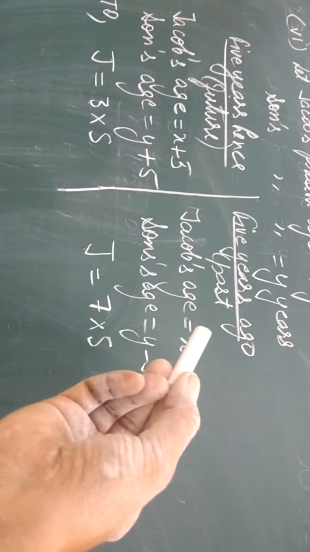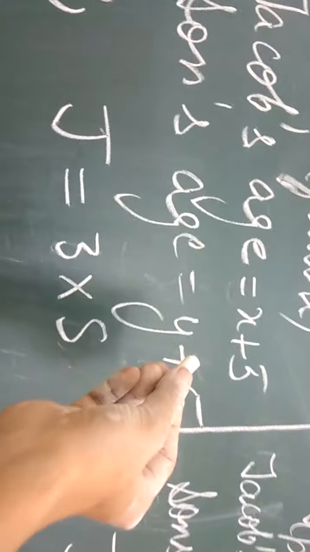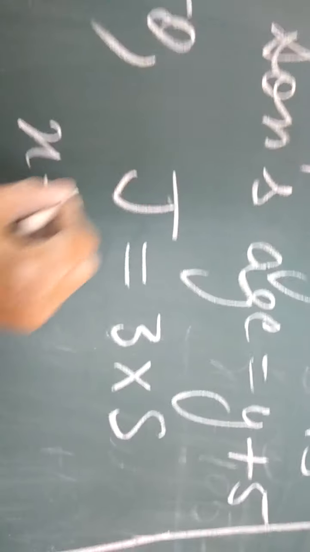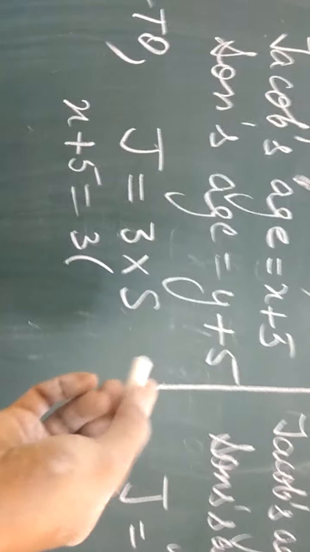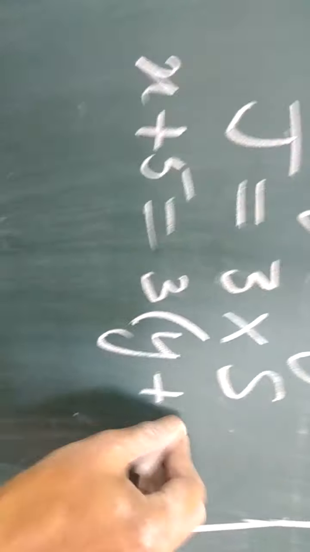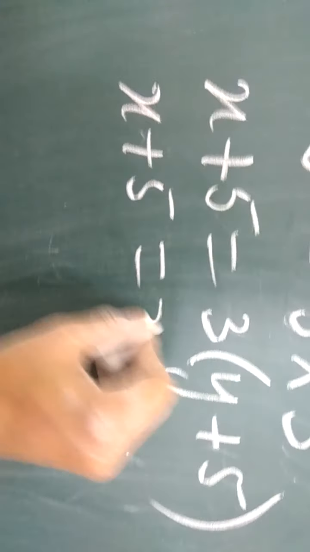Because they are talking about the past tense, 5 years ago, we will use these ages here. Jacob is x plus 5, 3 times. Do not forget to put the bracket. Son's age is y plus 5. Right? So just solve it and get the two equations.